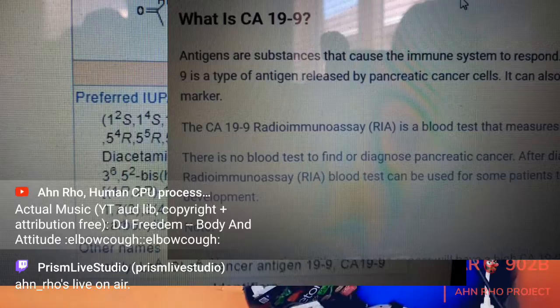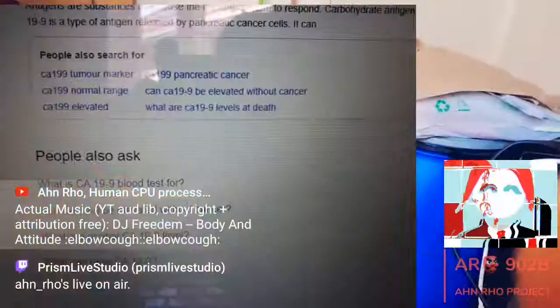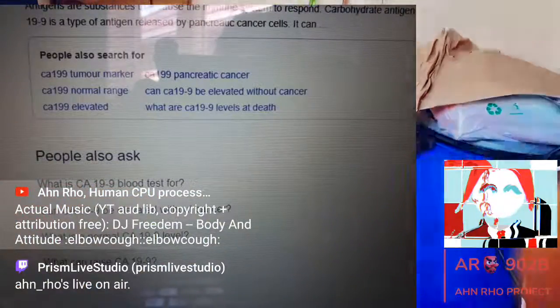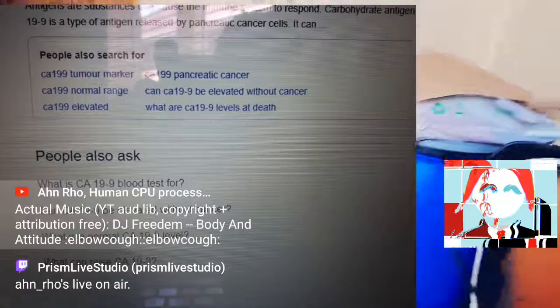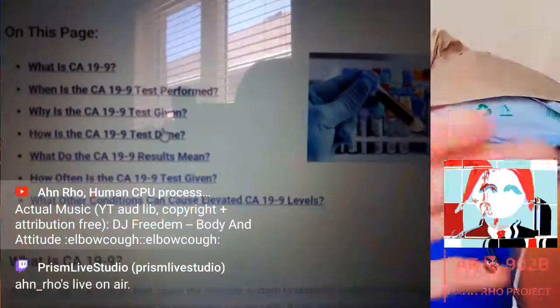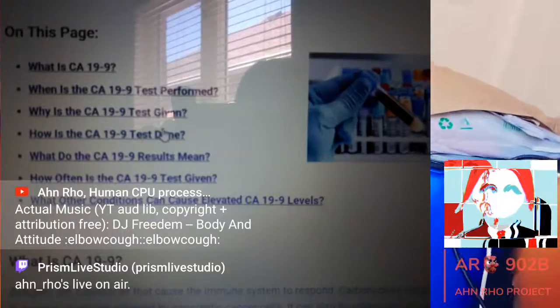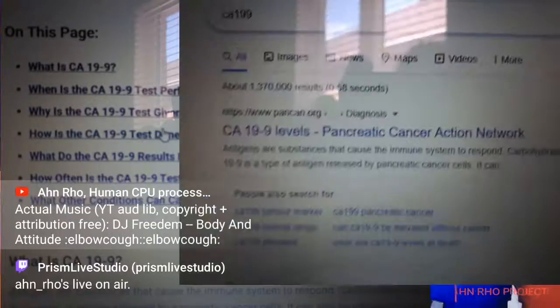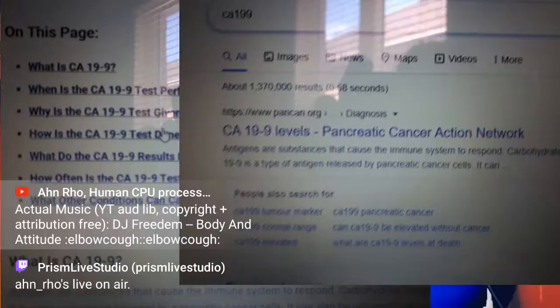What is CA19-9? Right, so that's that. And I just went through this. I had to search this up because she asked me, does the CA19-9 blood test work? And my mother was always asking, what does it mean? What is it exactly? What is CA19-9? Why are they testing my blood? So that's what I went through. So Pancreatic Cancer Action Network, that's what PanCan stands for.